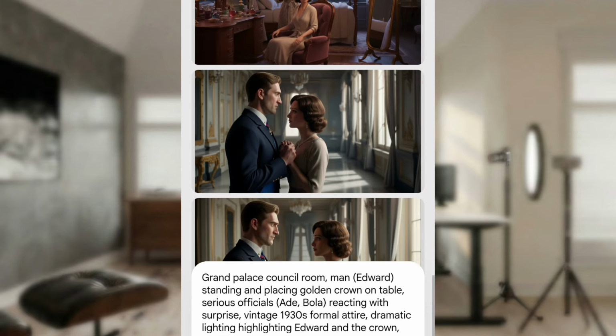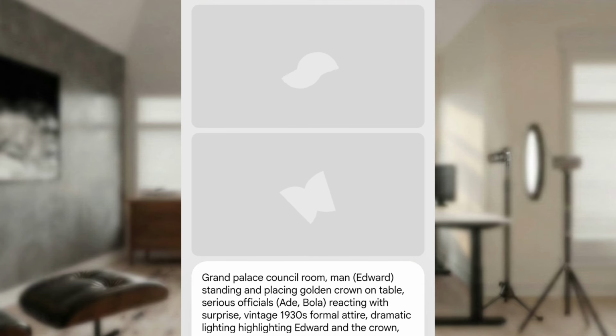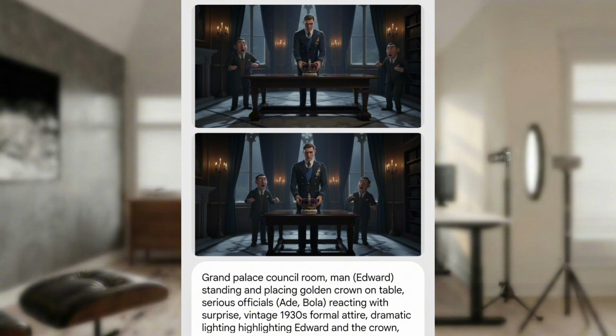So scroll down, where is it? It's loading. So I had to like unpause to show you this, because a lot of persons, when they get here, they will get confused. They'll be wondering how to add the three persons in one scene. So this is how you do it.